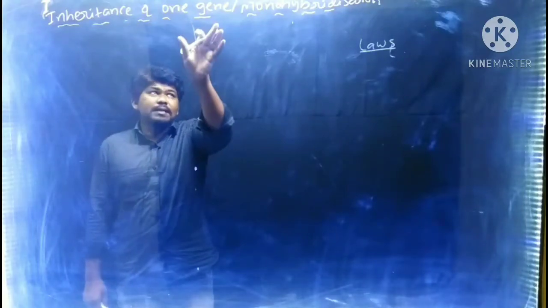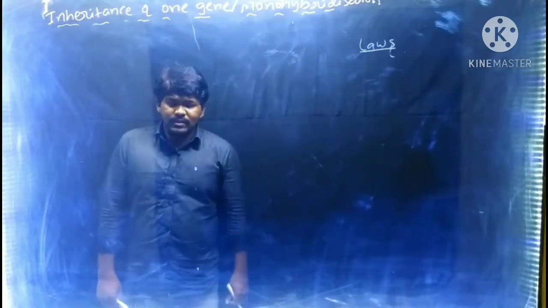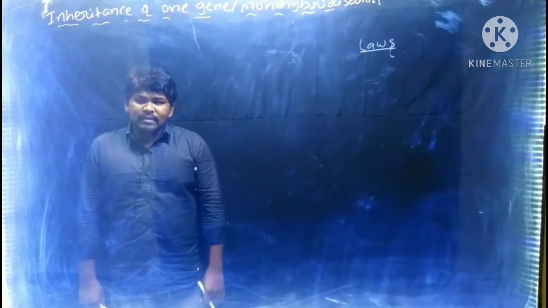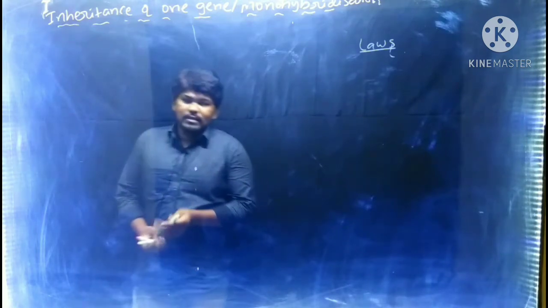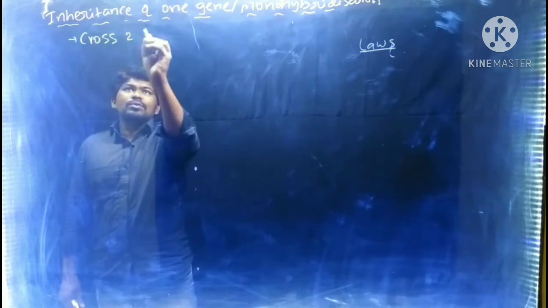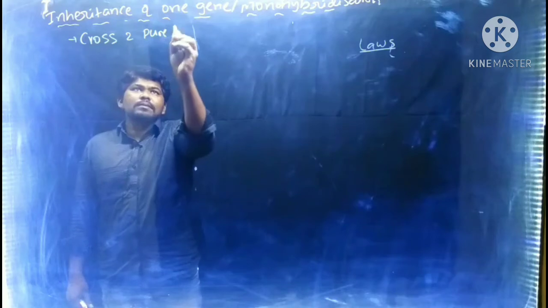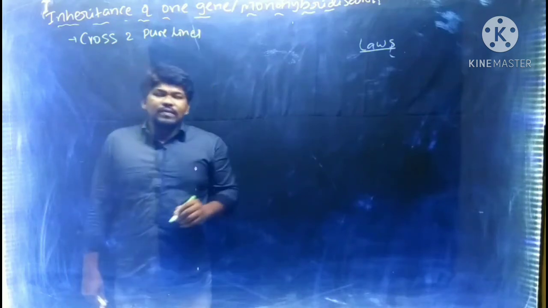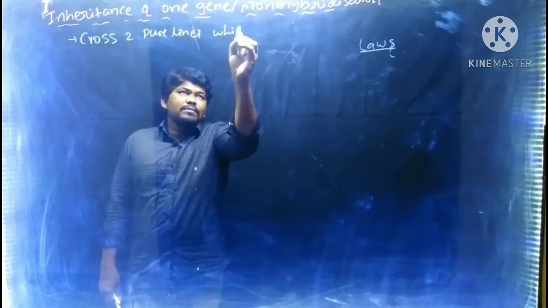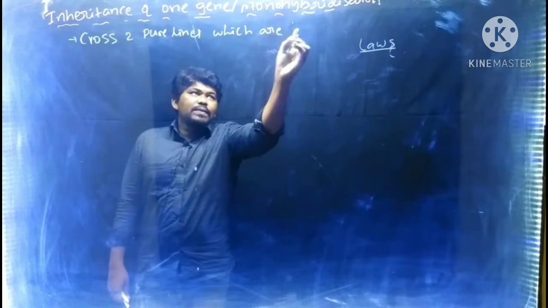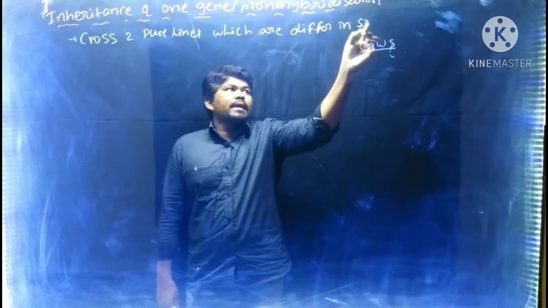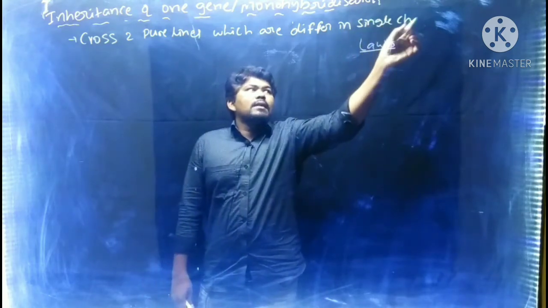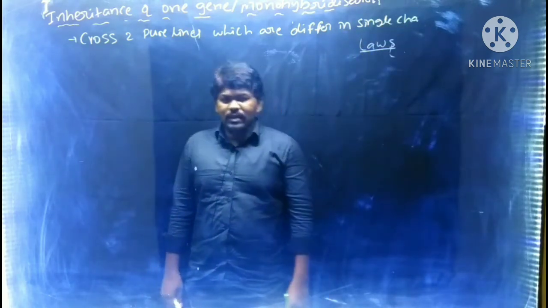Discuss about the inheritance of one gene or monohybridization. Inheritance of one gene or monohybridization means cross between two pure lines, two pure lines which differ in a single character. This is called monohybridization or monohybrid cross.